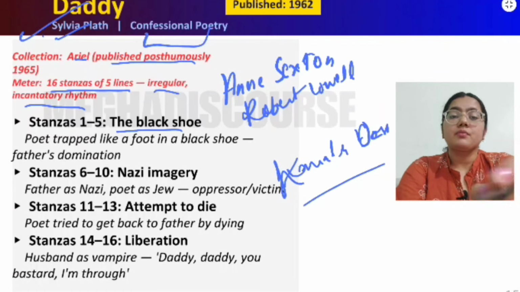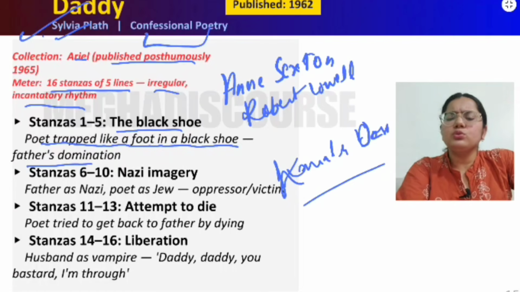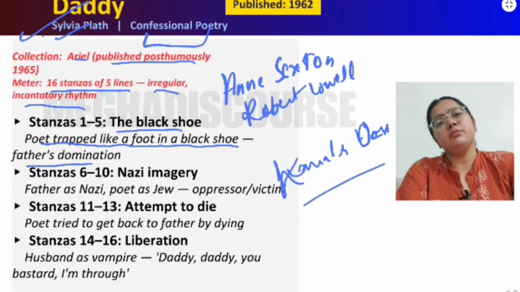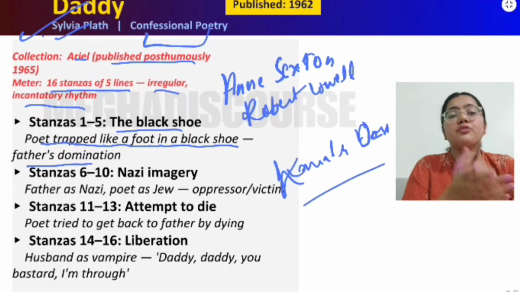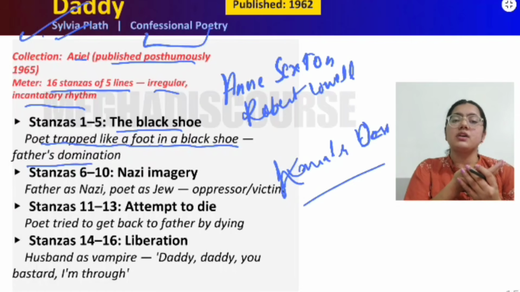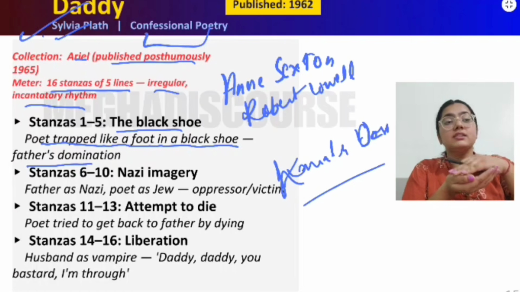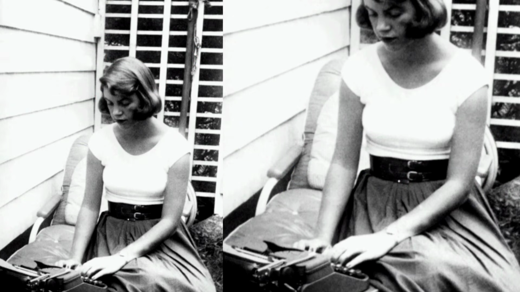The black shoe: the poet is trapped like a foot in a black shoe, by her father's domination. She says, You do not do. This is the opening line of this poem. She says that I have lived my whole life in the shoe of yours, the black shoe. Like a foot in a black shoe, I was living in this shoe, which means it was the father's domination, the father's strictness, and that domination took the childhood innocence of that girl.